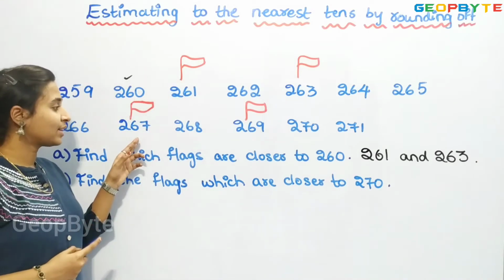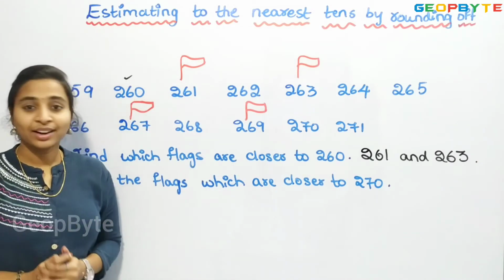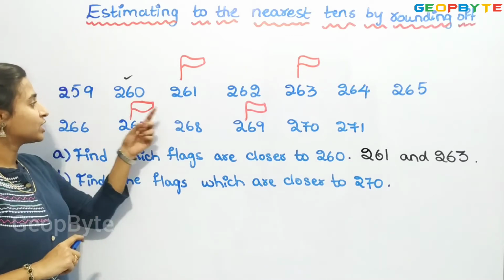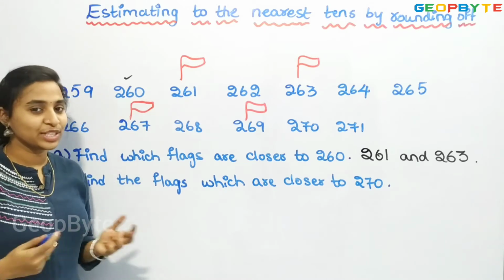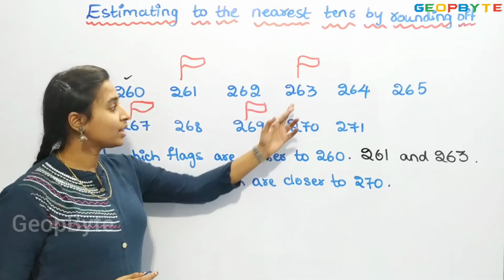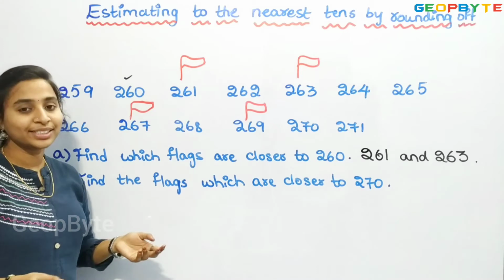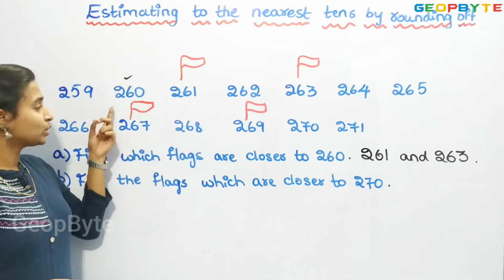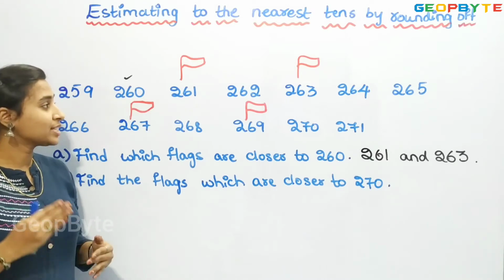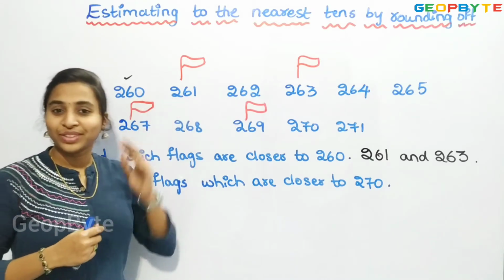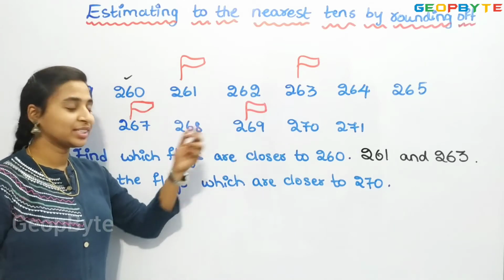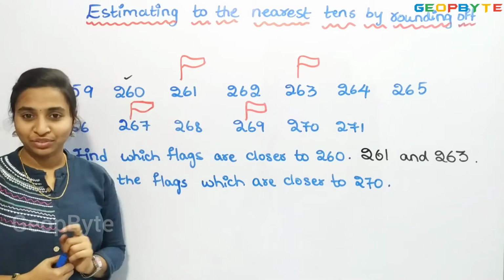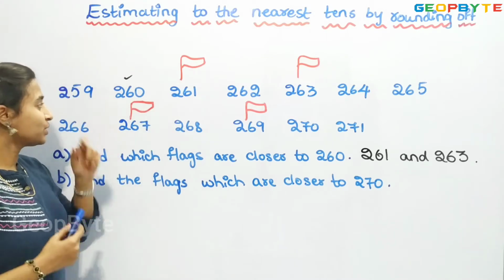The difference between 261 and 260 is 1 and the difference between 263 and 260 is 3. But the difference between 267 and 260 will be 7, which is greater compared to these differences, and for 269 also it will be more. So only these two flags are closer to 260.